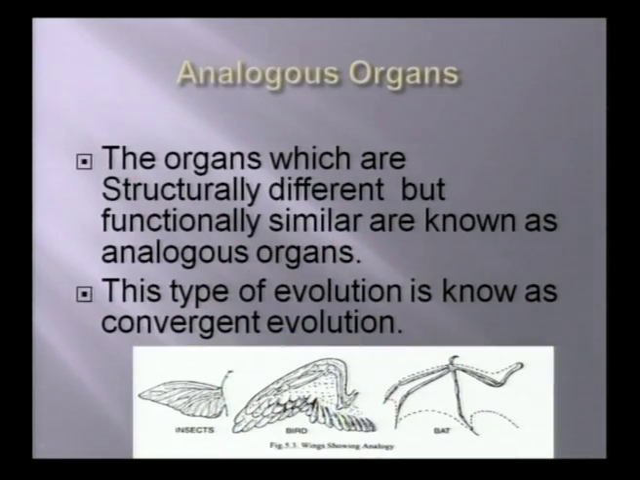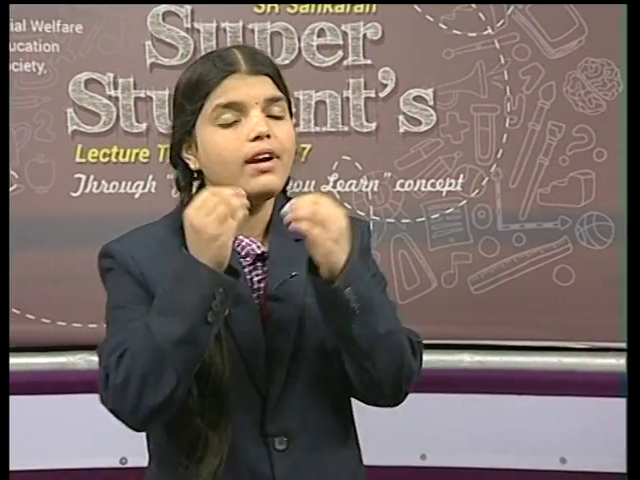Next, analogous organs. Analogous organs are those that have different structures, but the functioning is the same. So, we learned that homologous organs are different in functioning, but they have similar structures. Coming to analogous organs, they have different structures, but the function is the same. So, friends, analogous organs means they have different structures having similar functions. Okay, friends.